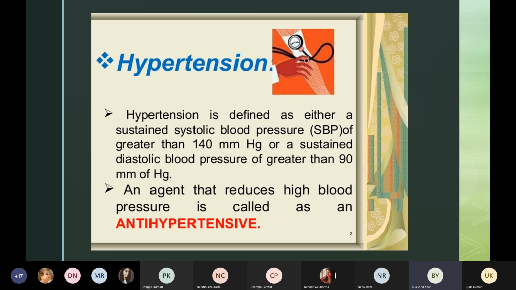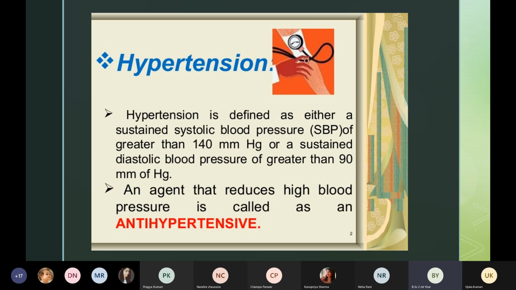We can manage mild hypertension by doing exercise, by relieving stress, by limiting the fatty foods, the oily foods, and by telling the patient to perform some diversional therapy. You can perform yoga. By that, our blood pressure can also decrease and come back to the normal value, that is 120 by 80.